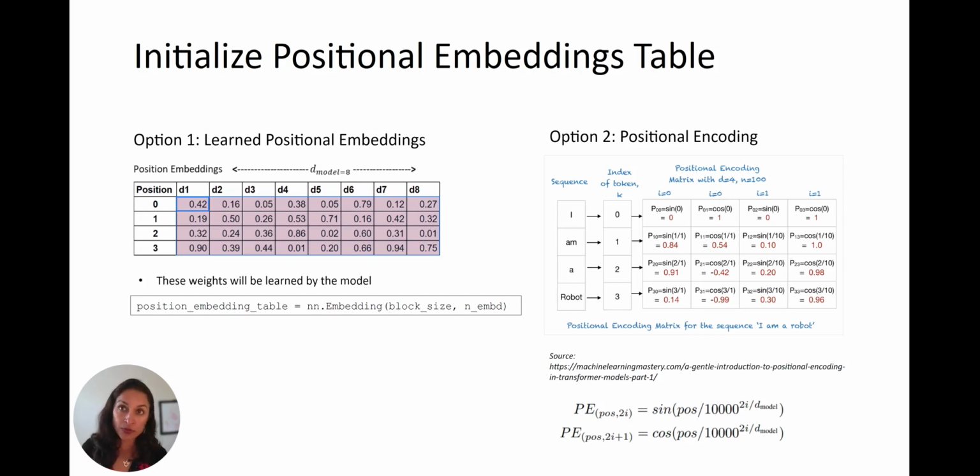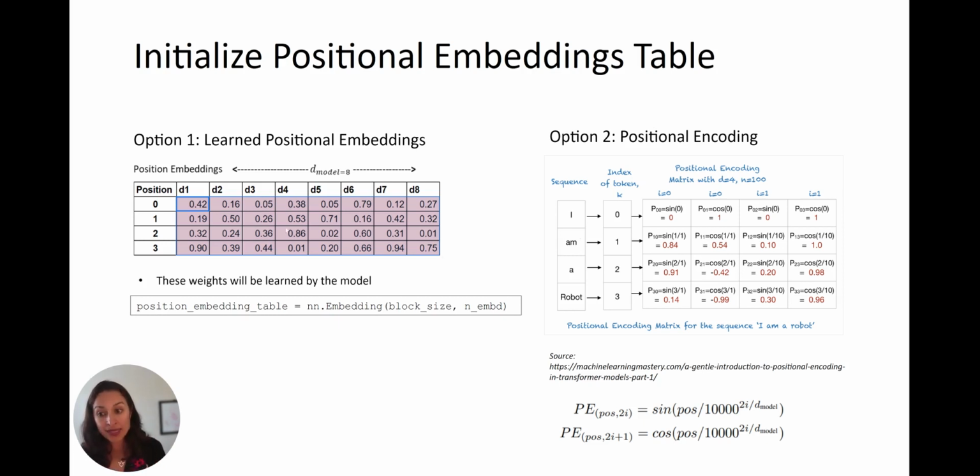The two main ways are, one, to just have a fixed formula. And that's what they have in that paper. They have this alternating sine cosine function, right? So the first token, in position 0, will just be 0, 1, 0, 1, 0, 1. The second token will have these numbers using these alternating sine and cosine functions. So the model doesn't learn this, it's just fixed, right? It's a fixed formula. This is what's in the "Attention Is All You Need" paper.